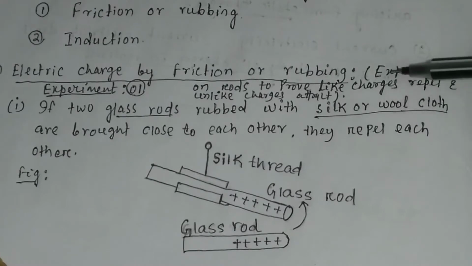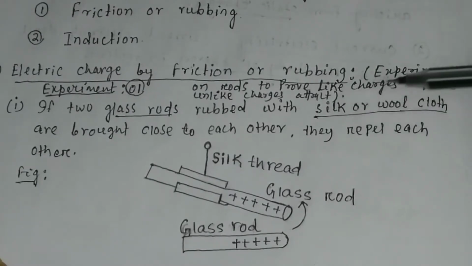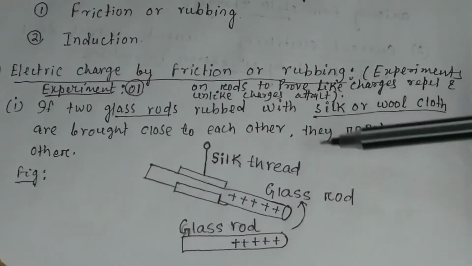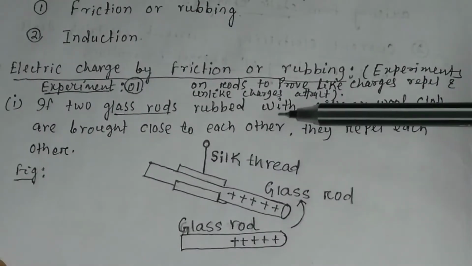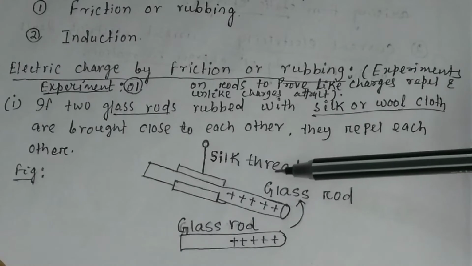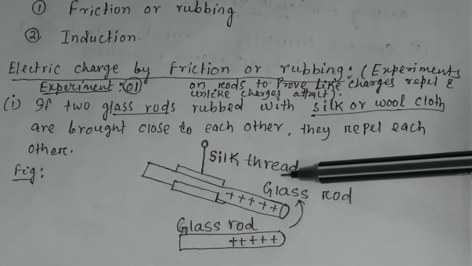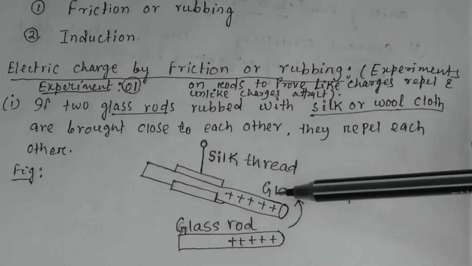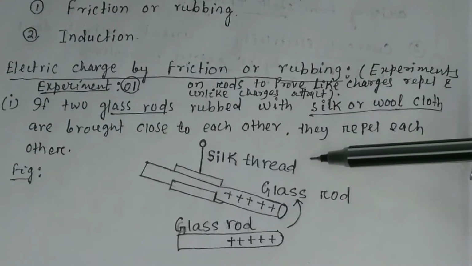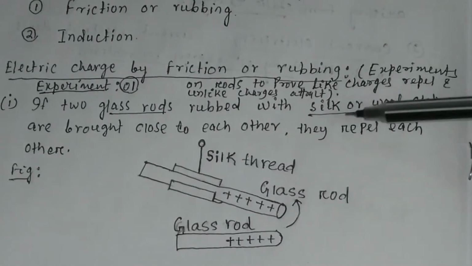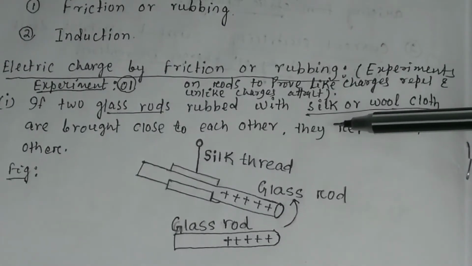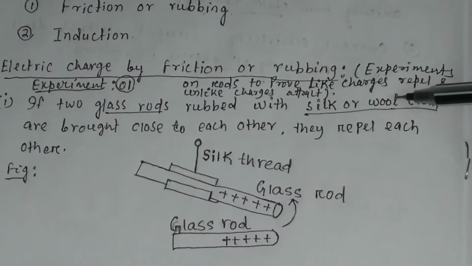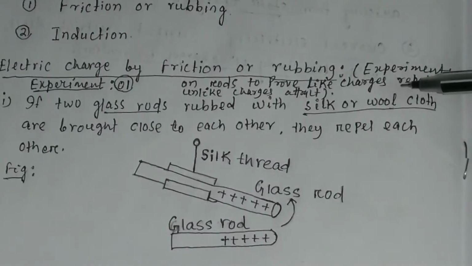So you take some silk cloth, wool cloth, a glass rod, a plastic rod, and you also need some cat's fur.